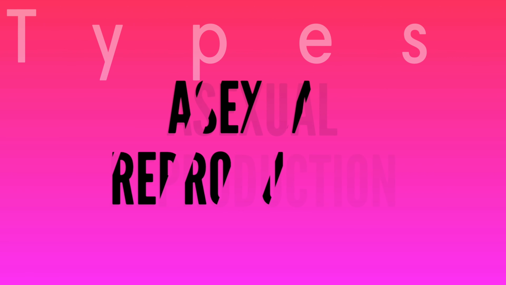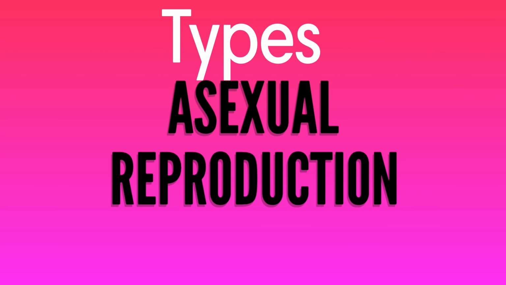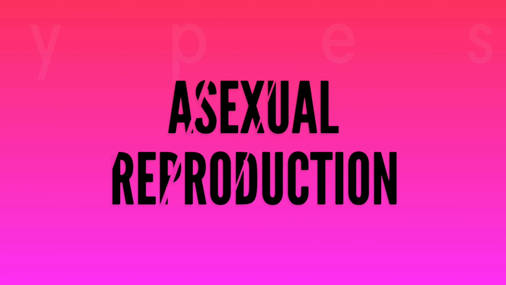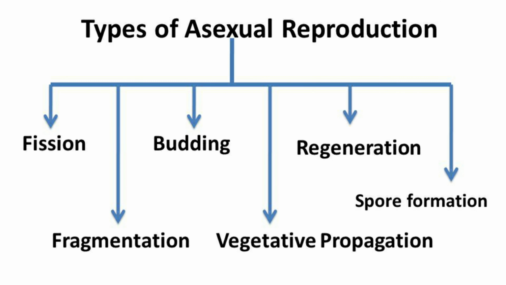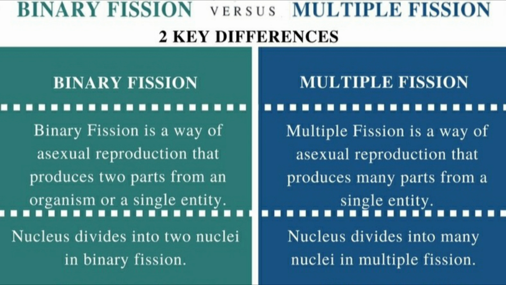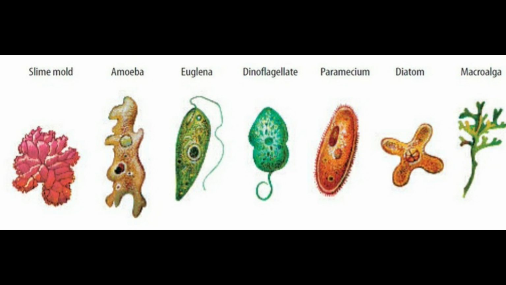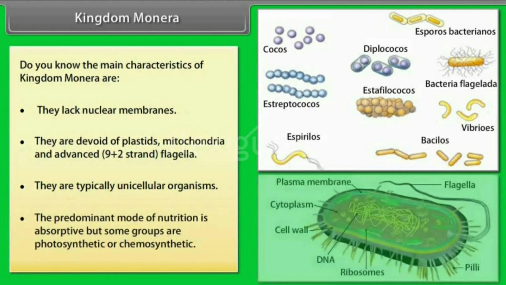In this topic, we are going to learn about some types of asexual reproduction. First one, fission. Second one, sporulation. Third one, budding. Fourth one, fragmentation. The most common modes of asexual reproduction seen in animals are as follows. First one, fission. This method is observed in the members of Protista and Monera.